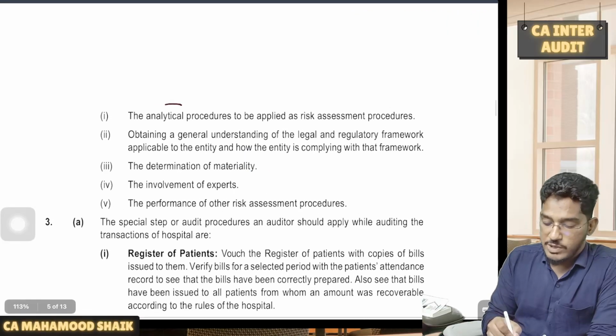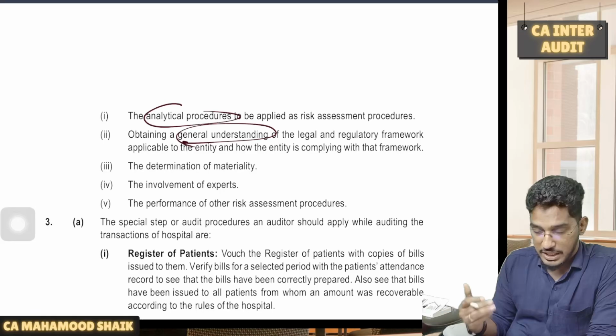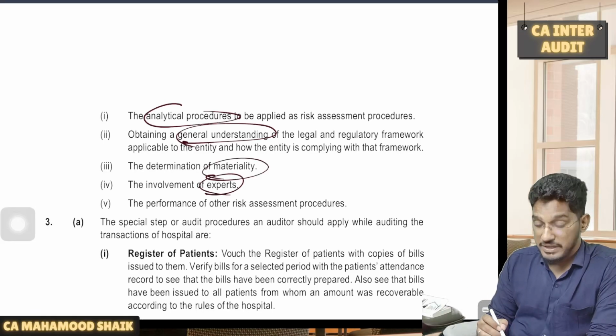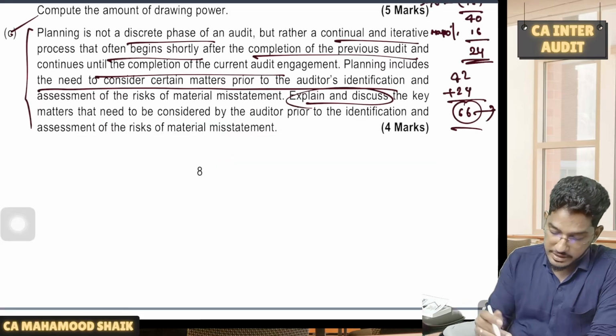These are the matters which are required to be considered. What analytical procedures you want to perform, and you need to get a general understanding of the regulatory framework. You need to determine materiality, determine whether there is any need for experts, and also performance of other risk assessment procedures. Right. Next one.